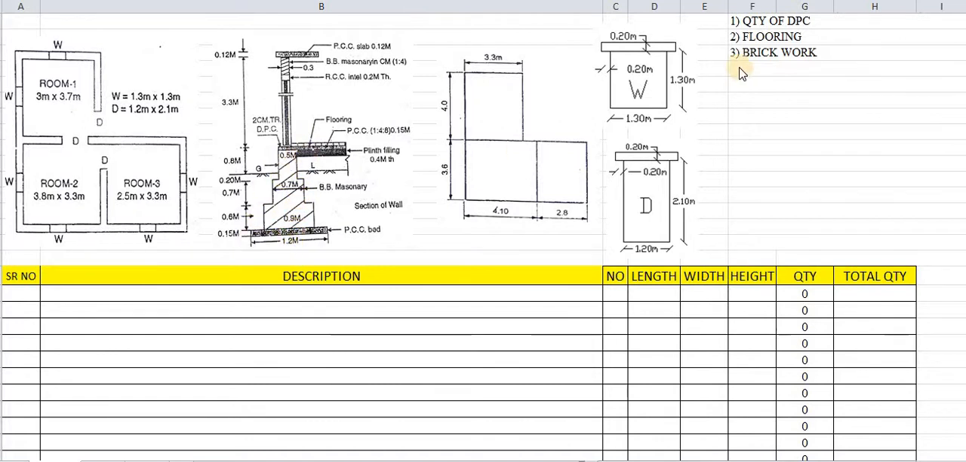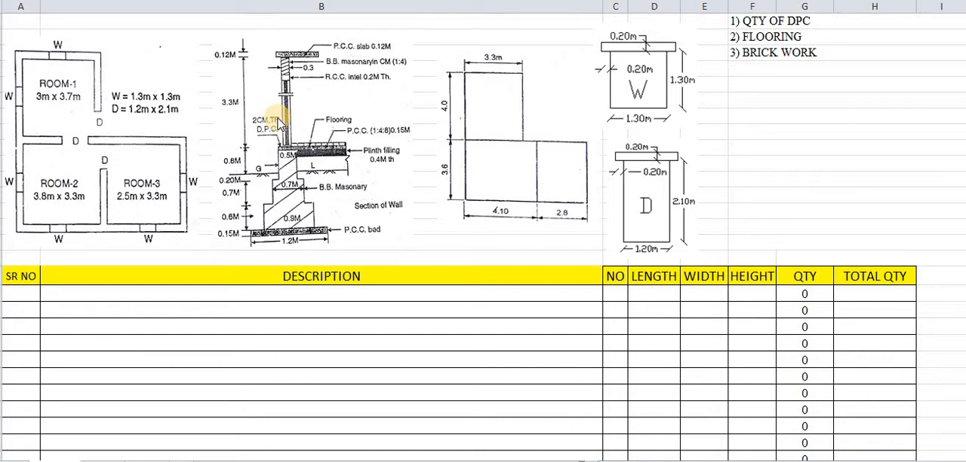The most important thing is that we are finding out these three quantities, so the data for these three quantities is most important. First we will see the data for the quantity of DPC. Here DPC has been given as 2 centimeters thick, but 2 centimeters or 20 mm is very small. Therefore the DPC thickness will not be considered in calculations, even though the thickness has been given, because DPC is measured in square meters,